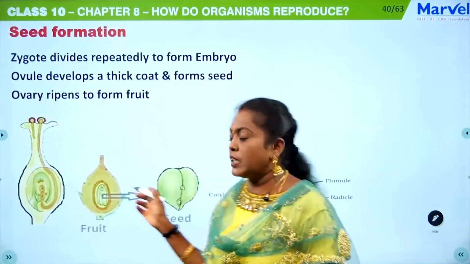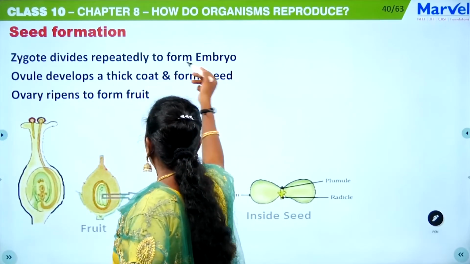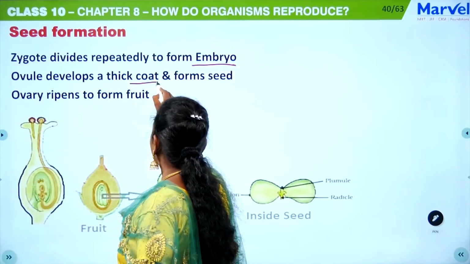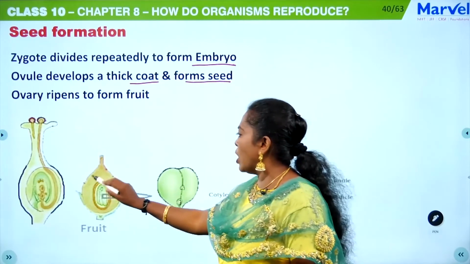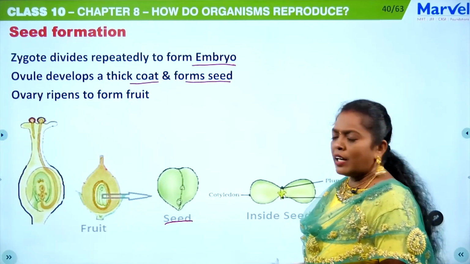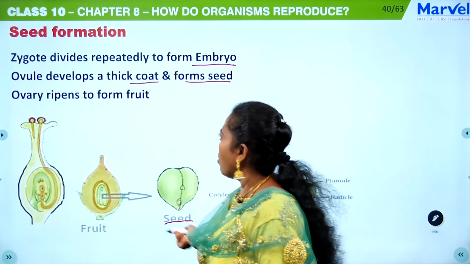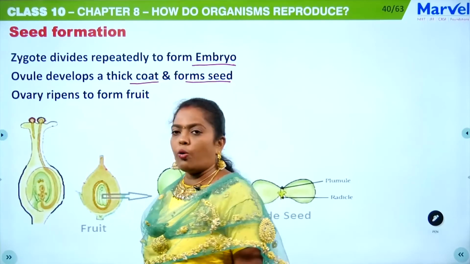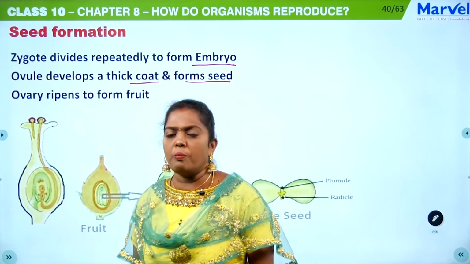We have seen that. Now seed formation. The zygote divides repeatedly to form the embryo, and then the ovule develops a thick coat and forms a seed, and this ovary is going to ripen into a fruit, and you can see here, students, this is the seed, and the seed may be a monocot or dicotyledonous seed. That is the seed formation.